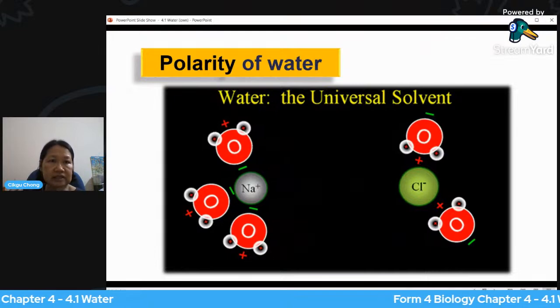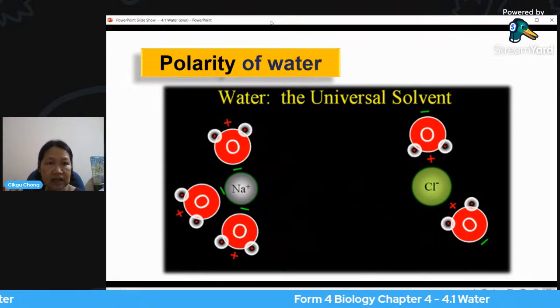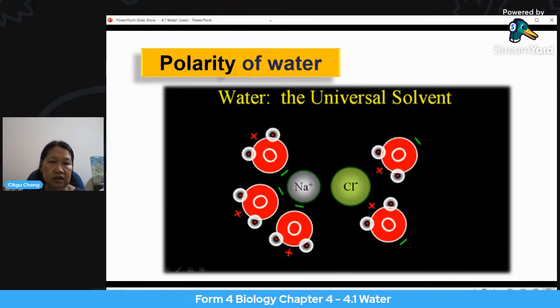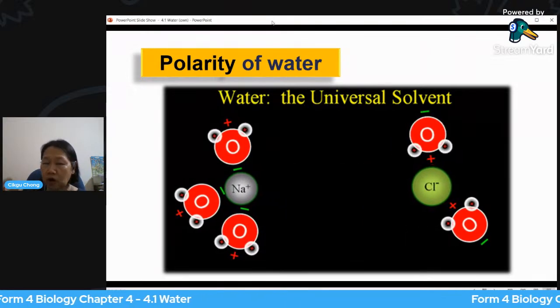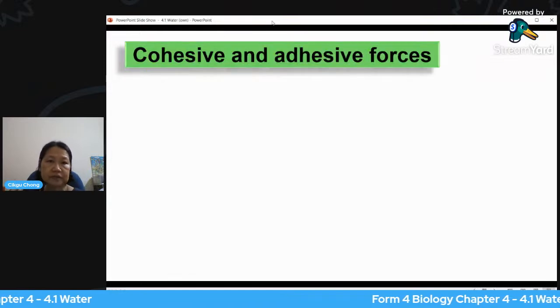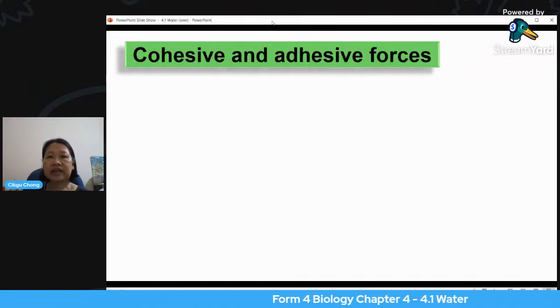All right, okay, so this is the first property of water which I've discussed. Okay, so it pulls that, and that causes water to be a universal solvent. Okay, secondly, cohesive and adhesive forces.